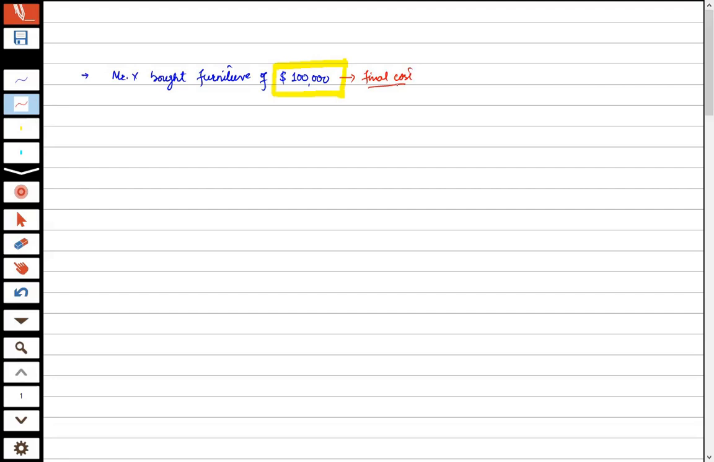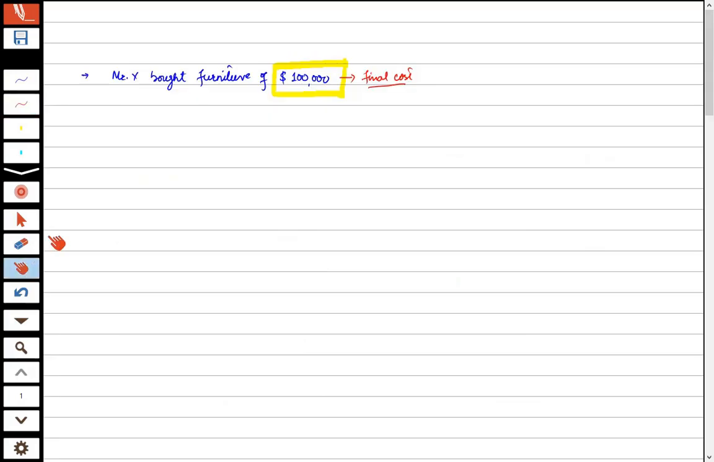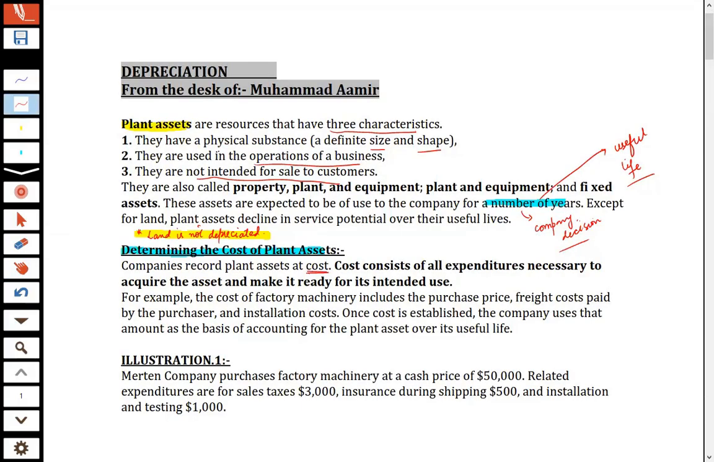So now we will first practice how that final cost will be calculated. Then we will apply the depreciation on it. So our topic is determining the cost of the plant asset. How the cost of that plant asset is determined. First of all, this is what we have learned: companies record plant assets at cost. But how this cost arrives after calculation, we will see in this section.